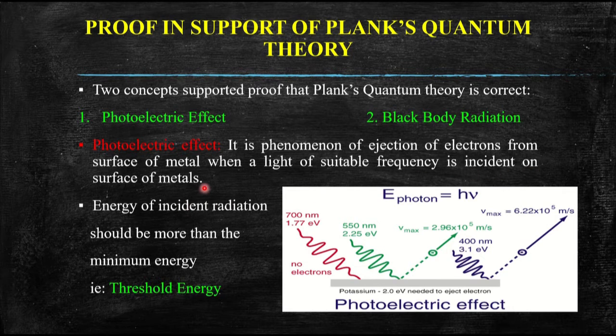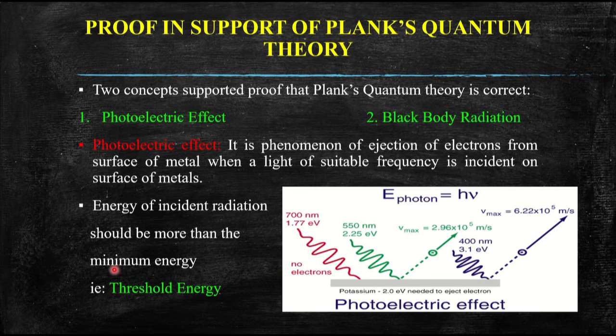Here in this picture we can see that this is our potassium metal surface, and we are striking it with light of different frequencies and energies, and the electrons are getting ejected out of the surface. But if you see, this red wave is causing no emission, but this green and this blue wave are causing the emission of electrons. Why is the red wave not able to cause the emission? So the energy of incident radiation should be more than the minimum energy, that is the threshold energy.